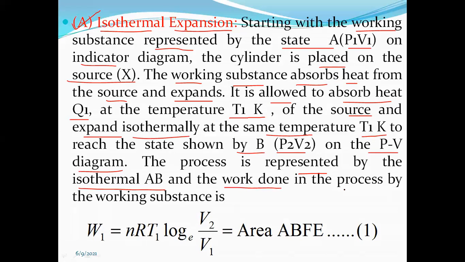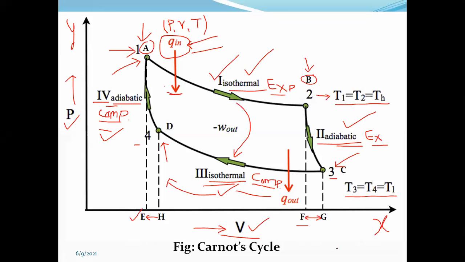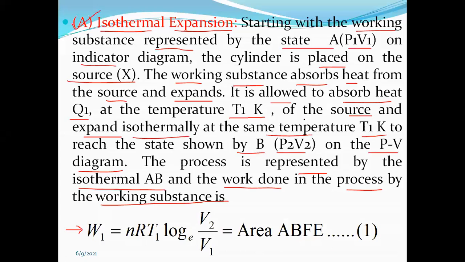And the work done in the process by the working substance is, now remember our third chapter, the expression for isothermal expansion. I have written over here, that is W1 is equal to nRT1 log to the base e V2 divided by V1. This is for area ABFE on the indicator diagram. So for area A, then B, then F, and then E. So for ABFE we have the first process, the isothermal expansion. So this is equation number 1.